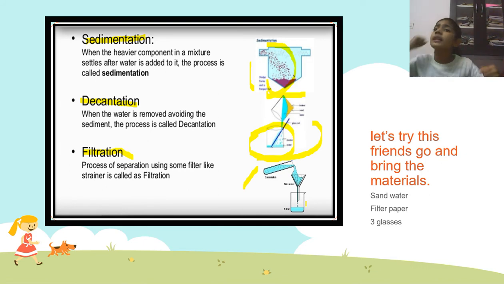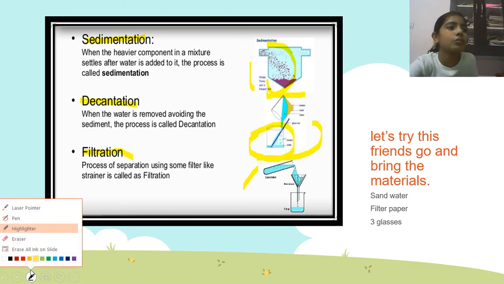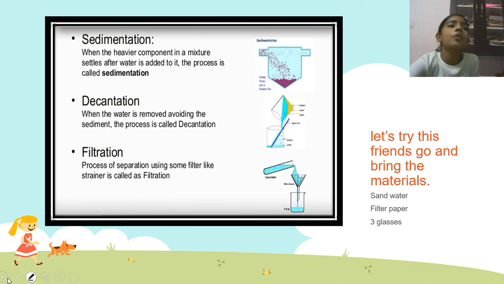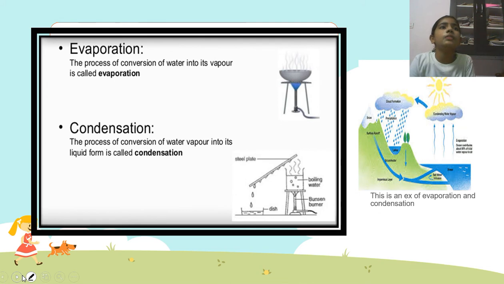Okay, you can just try. Let you all go and bring the materials which I've given you. You are going to make some sand water. If it is not available, you can bring some water, and you will have mud in your garden or in your yard. Just go and bring it, pour it and mix it, and then you can do this. I have just told you, right? You can practice it after now. Is everything okay, guys? Okay. I have moved to the next one.